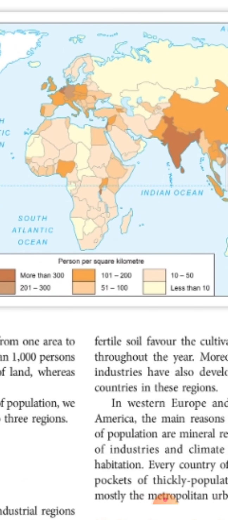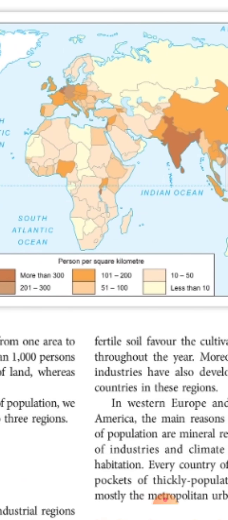The yellow color is less than 10. There the population is very low. Which place is very high? That dark brown color is India, and some other countries also, but India is in the second level in the population. Then do you know which country is first?